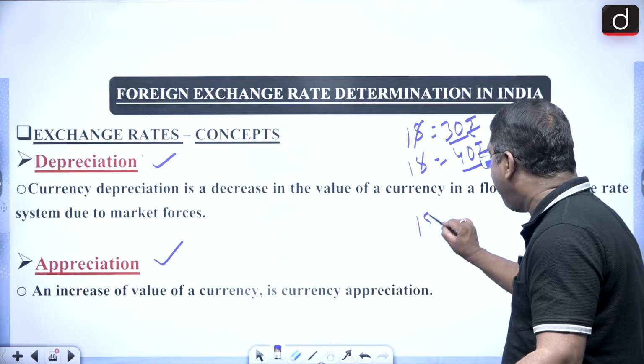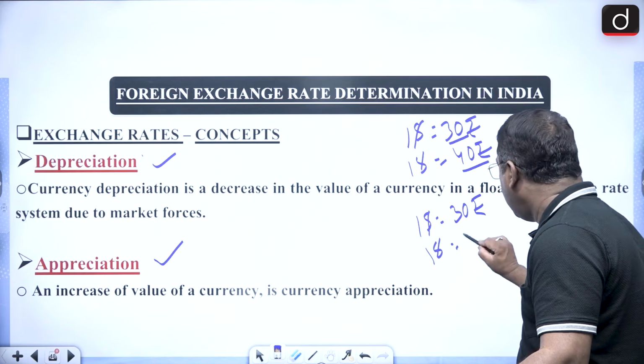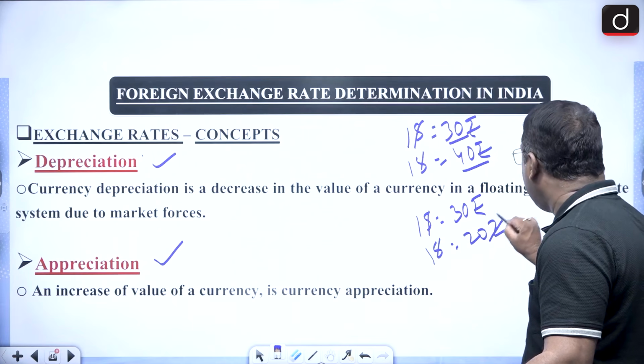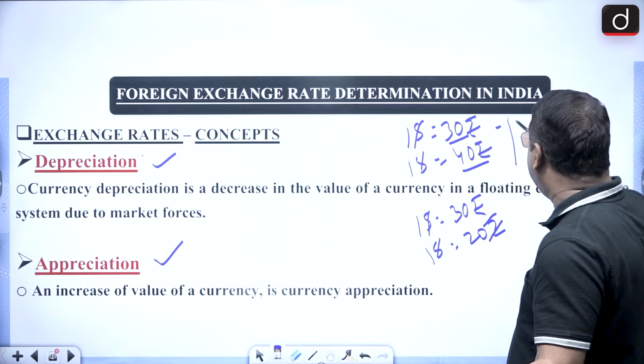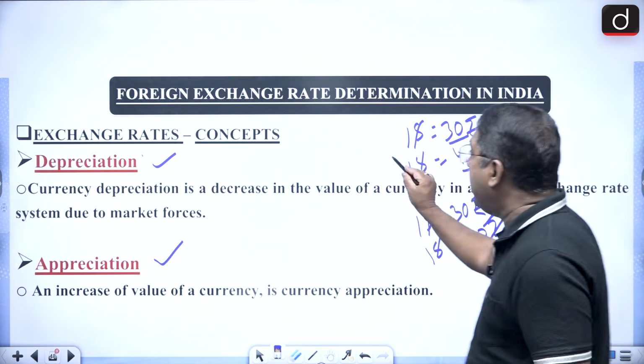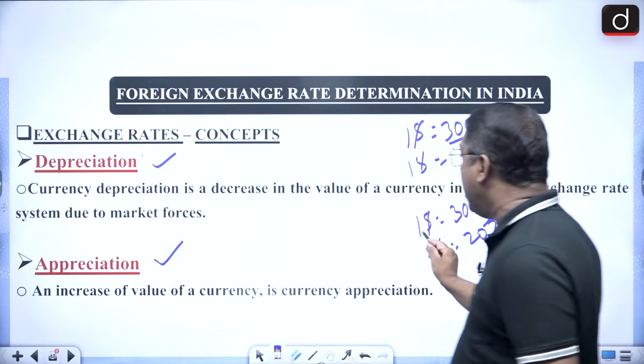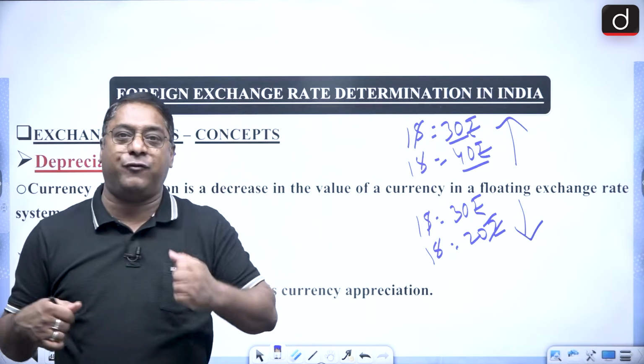And what about appreciation? It's $1 is 30 rupees and then $1 is 20 rupees. That means whenever the foreign exchange rate rises, it leads to depreciation. Whenever the foreign exchange rate falls, it leads to appreciation of your currency.